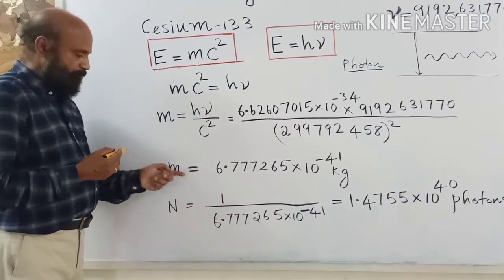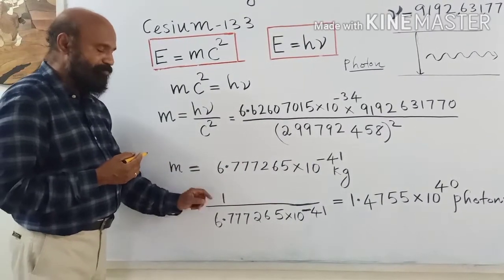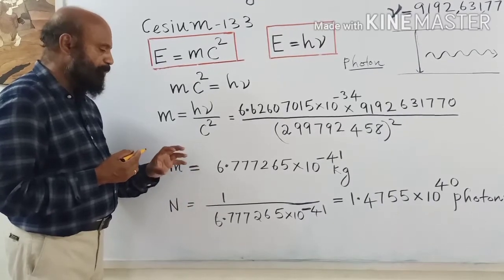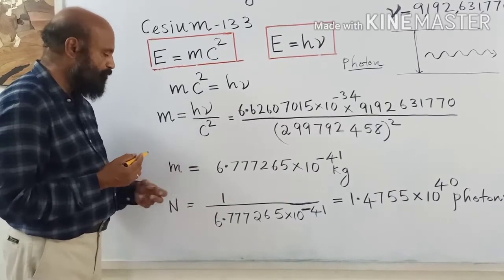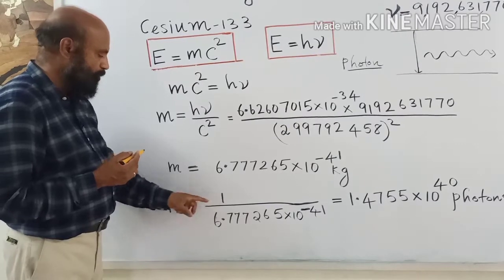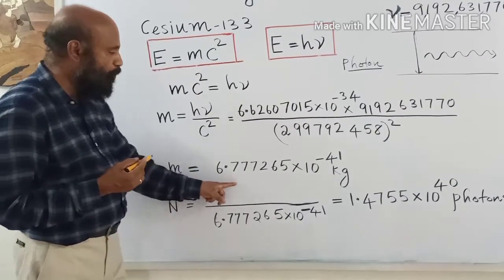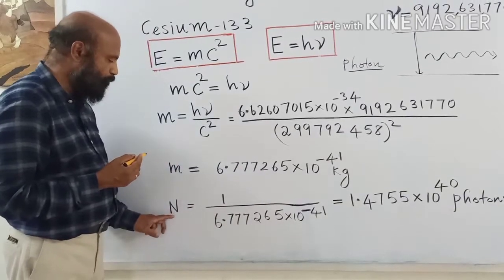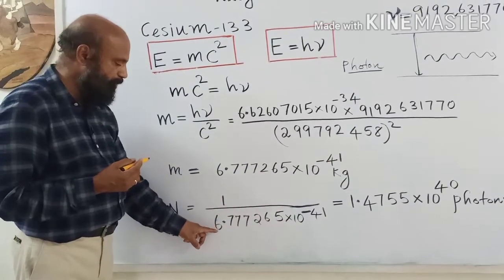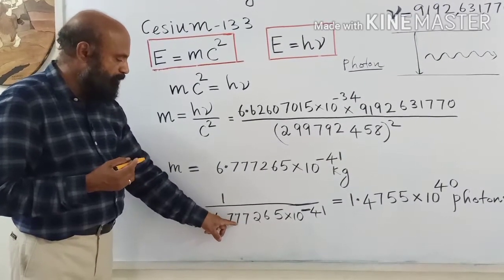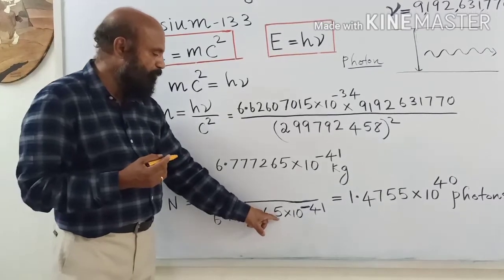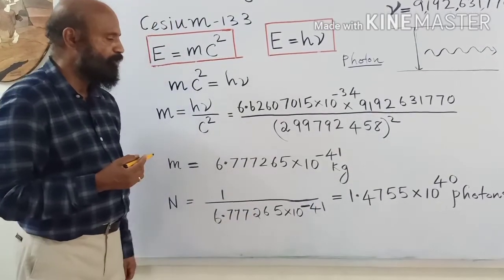Then our aim is to define kilogram. So we have to determine how many photons will make 1 kilogram. So 1 kilogram is to be divided by the mass of one photon. So number of photons is 1 divided by 6.777265 into 10 raised to minus 41.